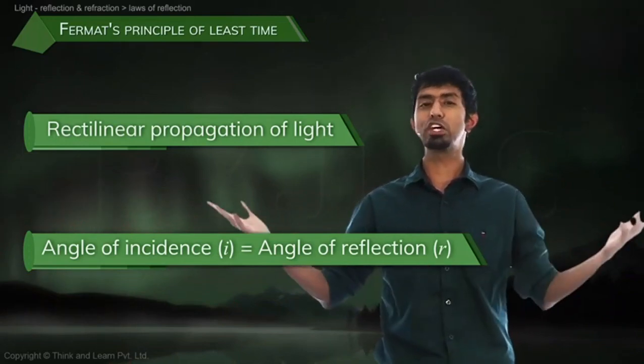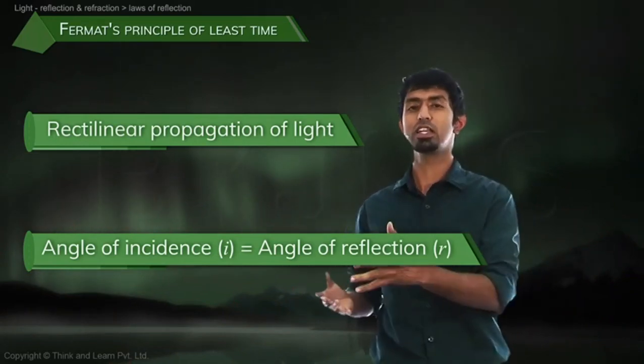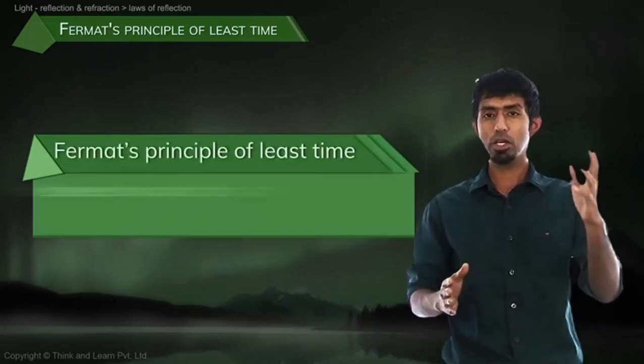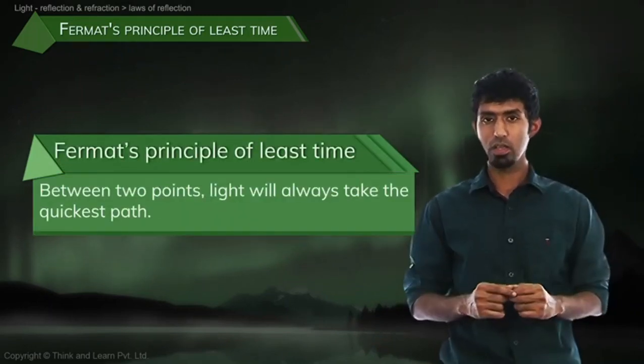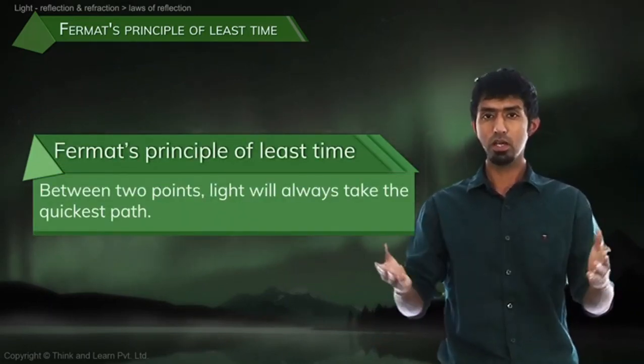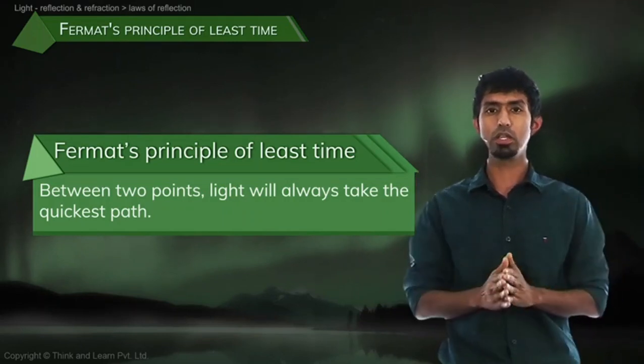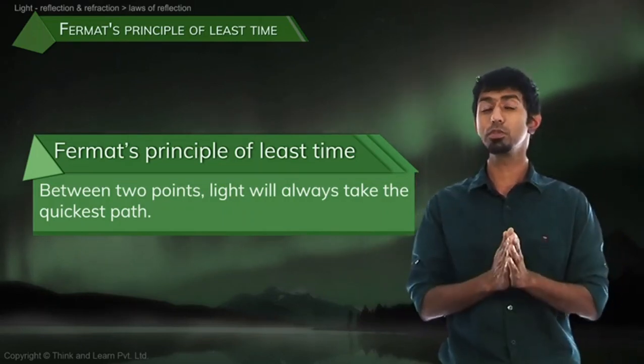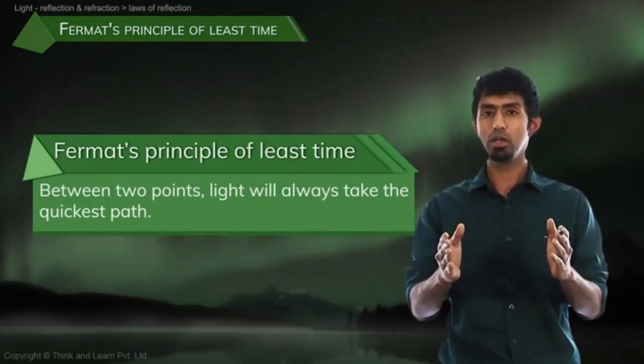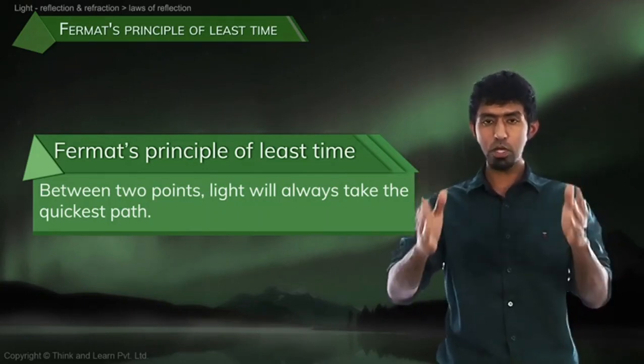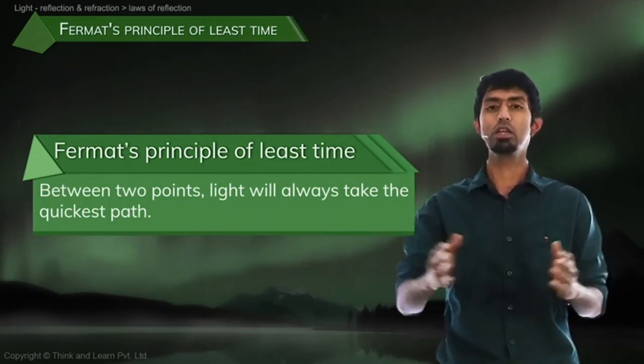Now, we have told it in a very general manner, or a very funny manner, as light's in a hurry. There's a name for this. It's called Fermat's principle of least time. In other words, Fermat stated that between 2 points, light will always take the quickest path. And that's called Fermat's principle of least time. And that is going to be our focus, because with that one statement, we're going to prove everything that we can do in this entire chapter called ray optics.